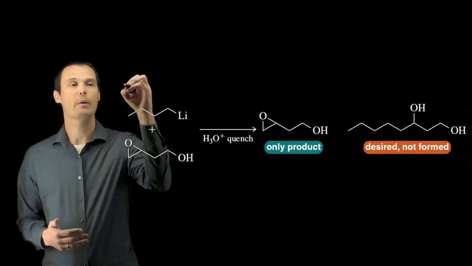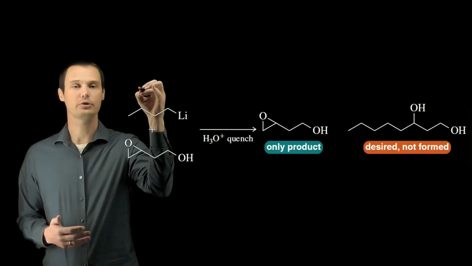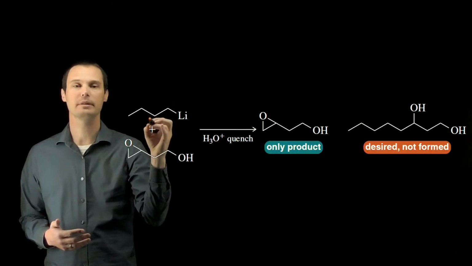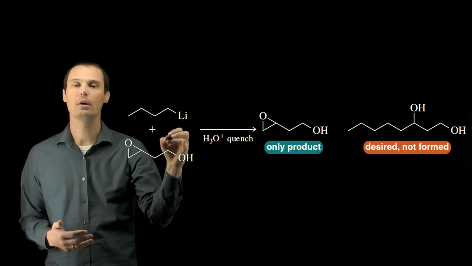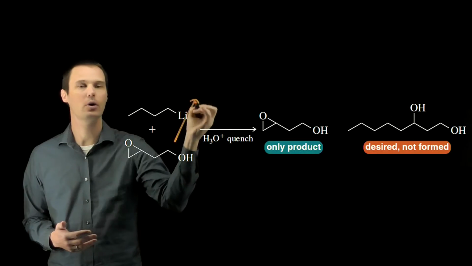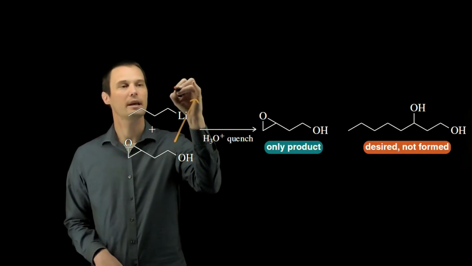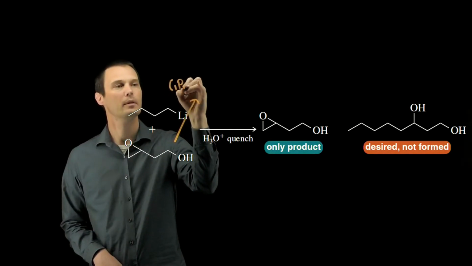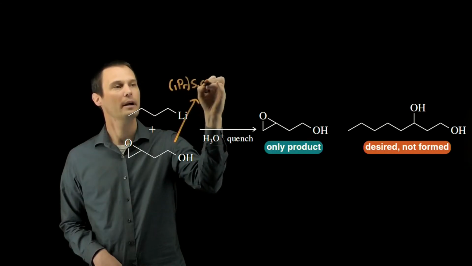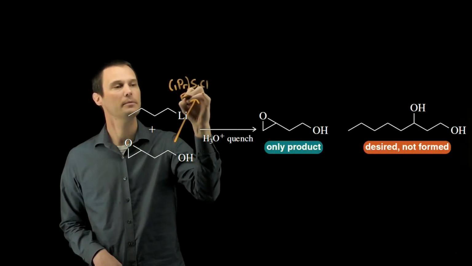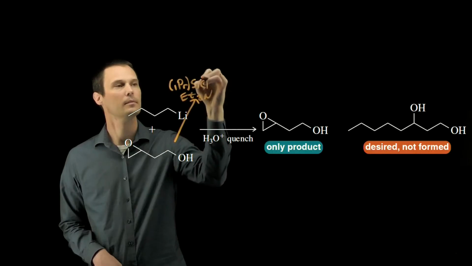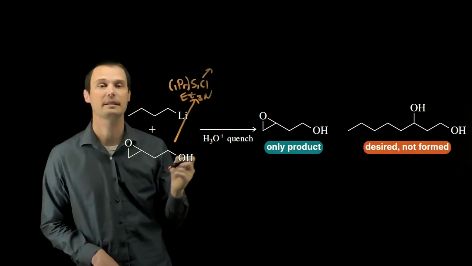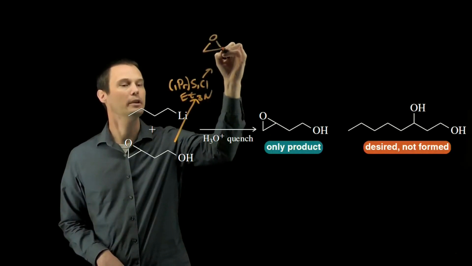So if instead our first step is not to treat with this organolithium reagent, but instead to treat this alcohol with a protecting group. So we take this alcohol and we treat it with, let's say, triisopropylsilyl chloride and triethylamine. Then we could protect this alcohol as a silyl ether.